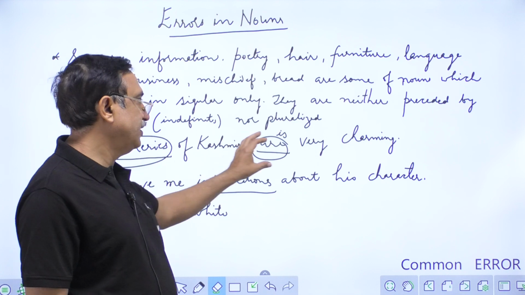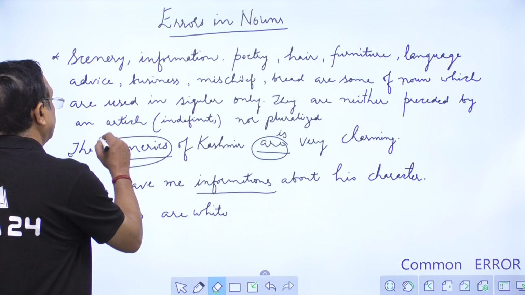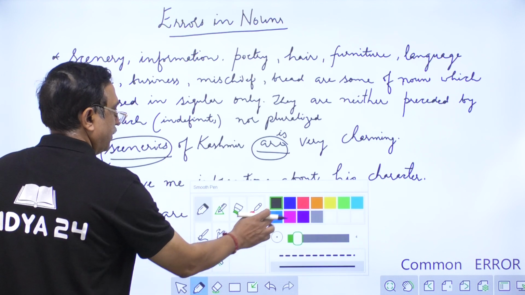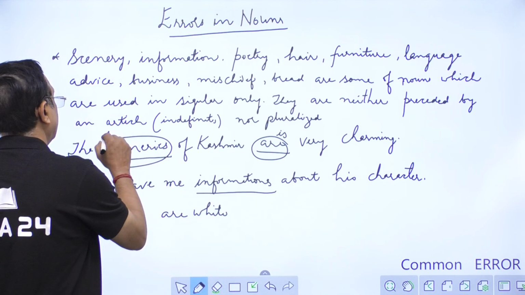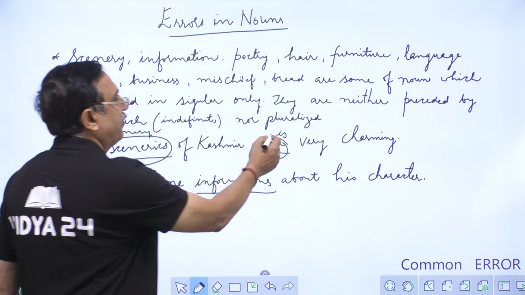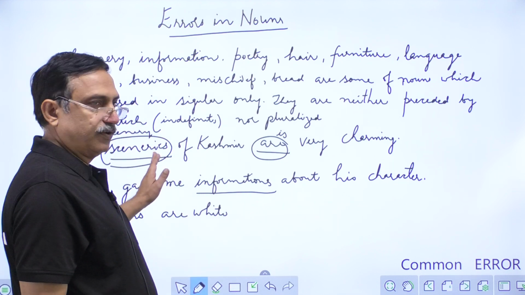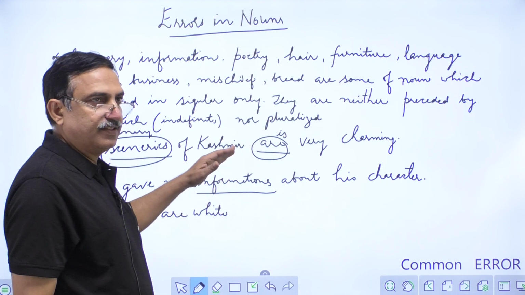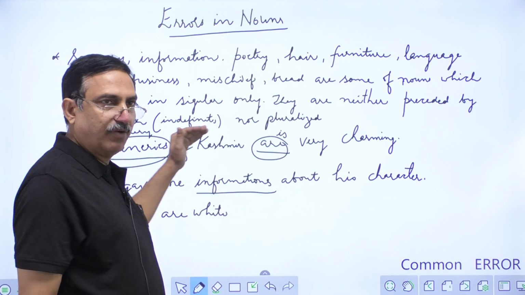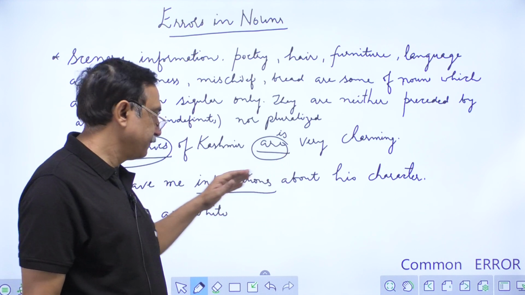The sceneries of Kashmir are very charming. So sceneries should be scenery. Second thing, are should be replaced by is. So this is a correct usage. In sentences, the errors will be put like, the scenery of Kashmir are very enchanting. So we have to consider scenery as singular. Let us see the next sentence.